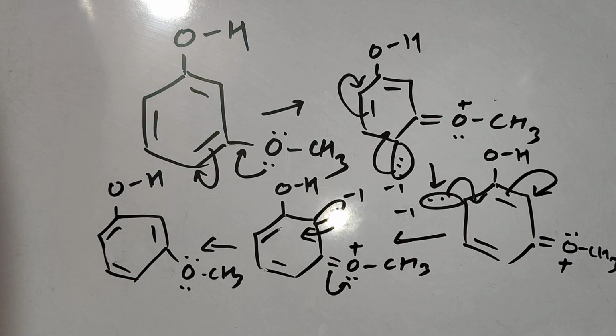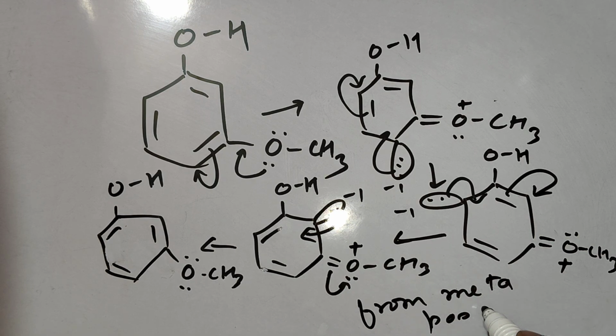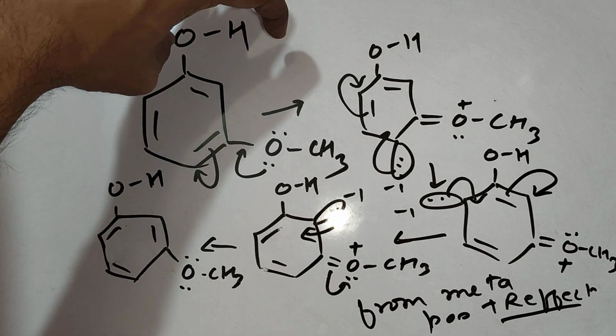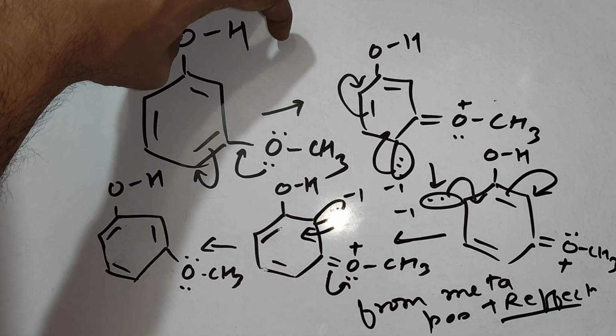So we will say from the meta position, plus R effect is not operating. Note down: from the meta position, if a substituent is showing plus R effect, it will not affect the acidic nature of the OH group.